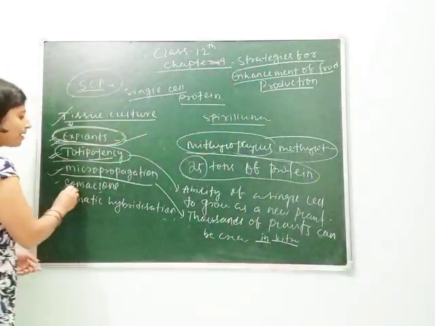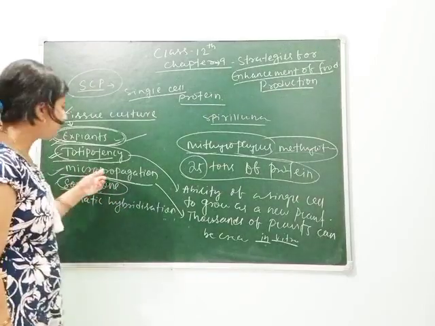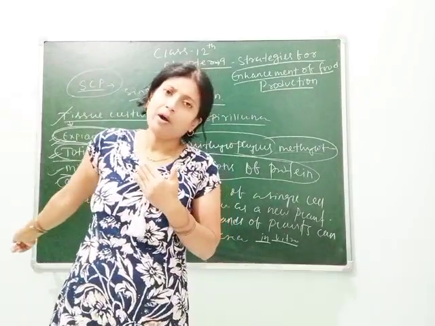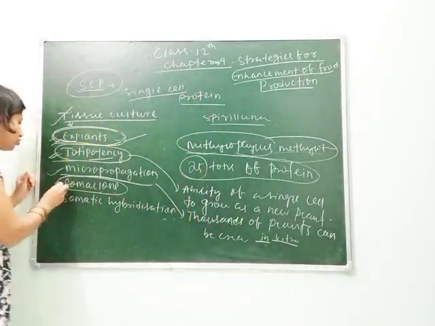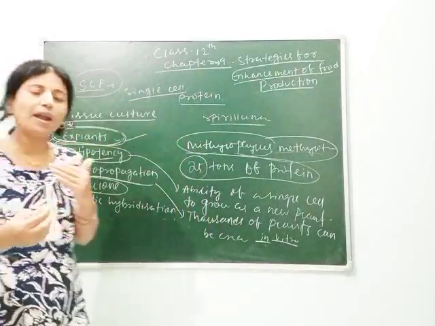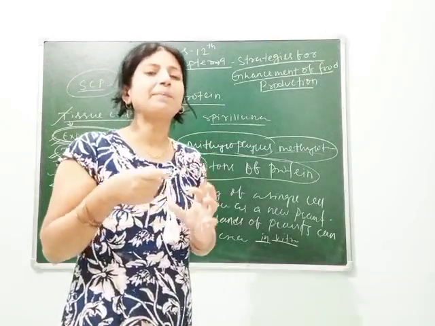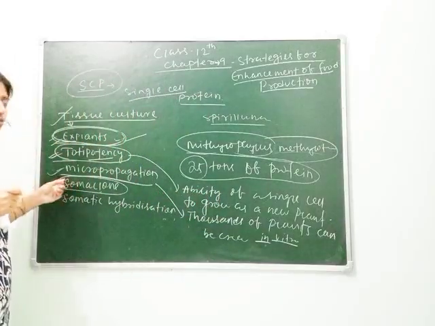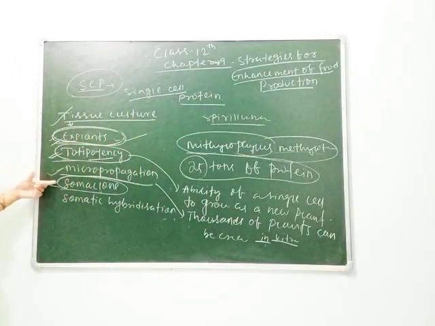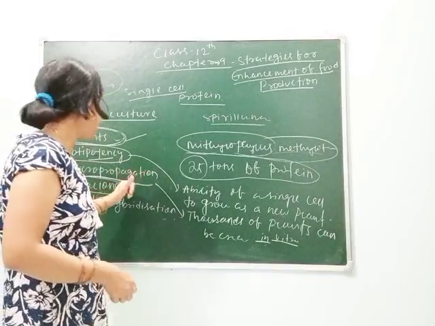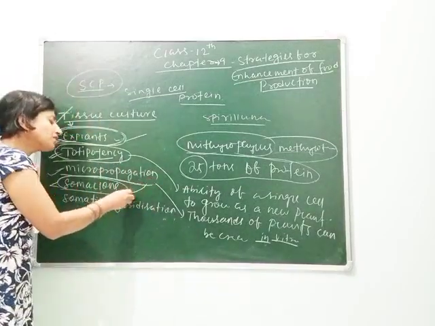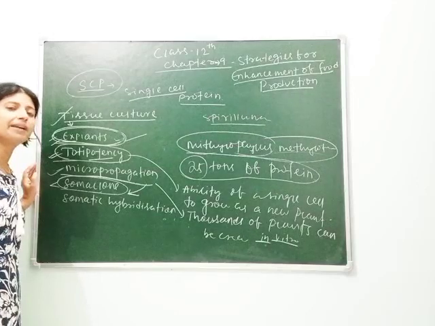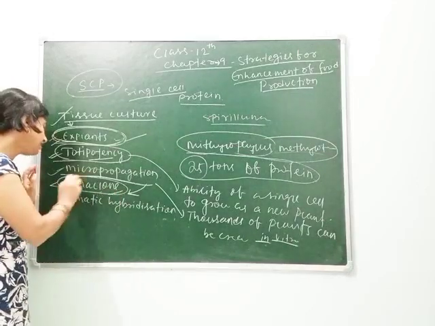Next is your soma clone. Here I have told you about micropropagation and here is soma clone. Soma clone means when new plants are produced from different parts, means from different cells of that plant, they are called soma clones. As we know, soma means body, somatic cell, or we can say body cell. That's why this is called soma clones. Micropropagation is again related to soma clones, as here the cells are collected from the meristematic region.